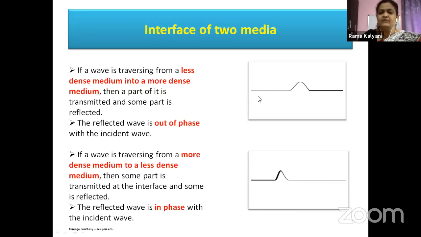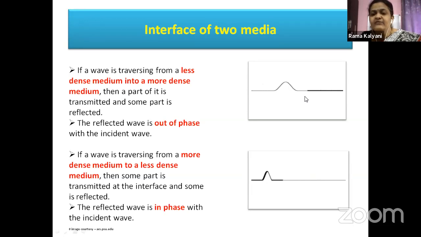What happens if the wave is moving from the less dense medium to the more dense medium? The thin line here represents the less dense medium, and the thick line here represents the more dense medium. When the wave pulse is moving from less dense medium to more dense medium, some amount is getting transmitted and some is getting reflected.